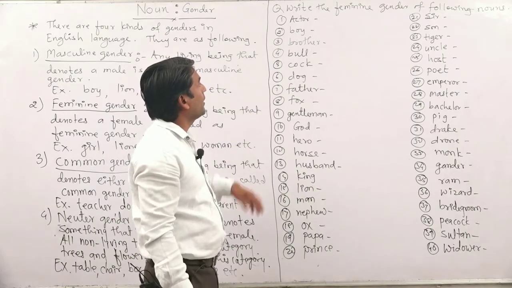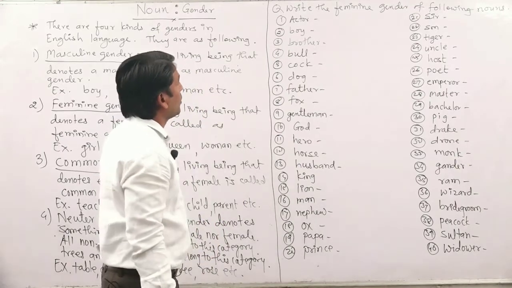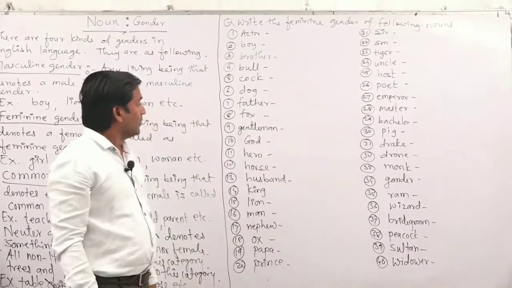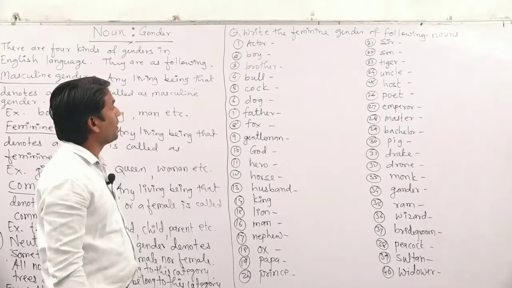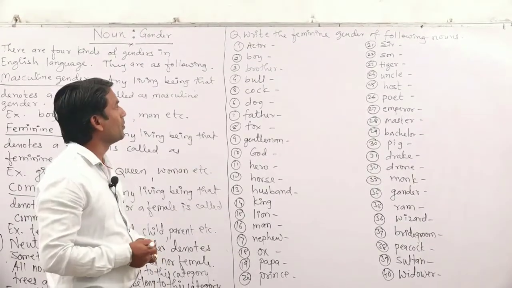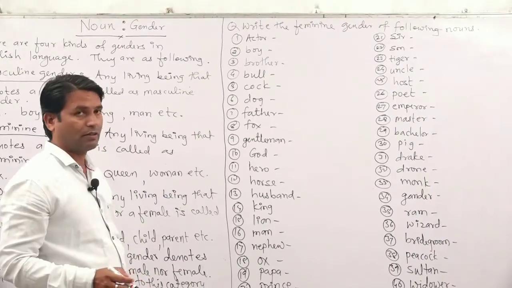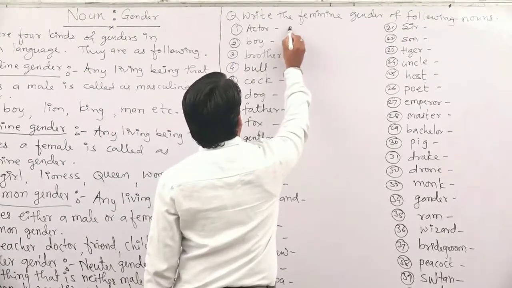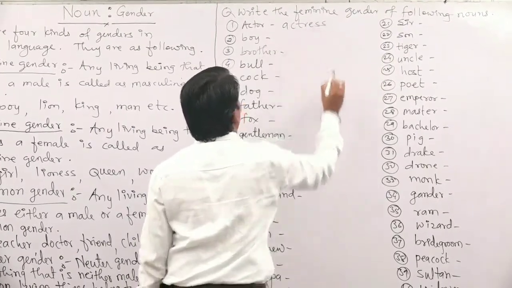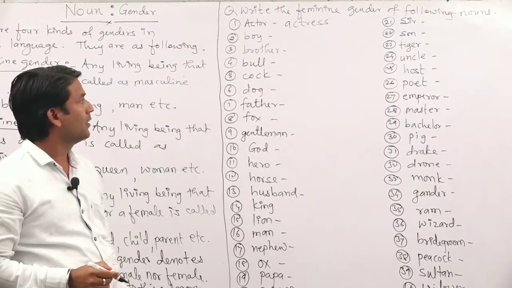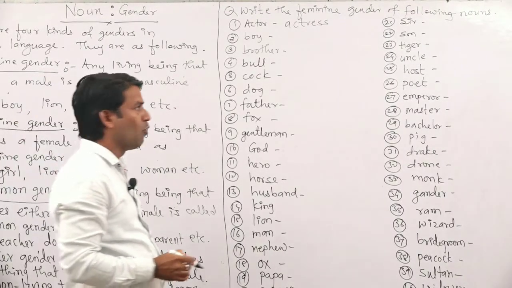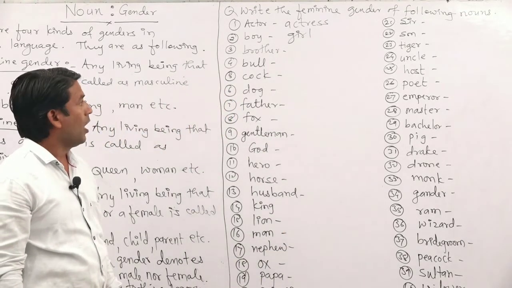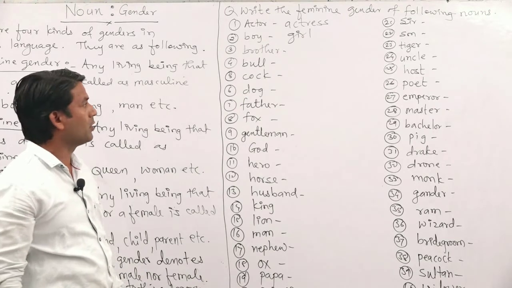So friends, after that, we will turn towards the question: write the feminine gender of the following nouns. Here are some nouns written on the board and we have to find out the feminine genders of the given nouns. Let us see, friends, first one, actor. What is the feminine gender of actor? It will become actress. Actor, actress. Second one, boy. The feminine gender of boy is girl. After that, what is the feminine gender of brother? That will become sister.